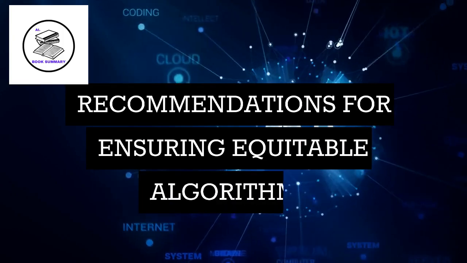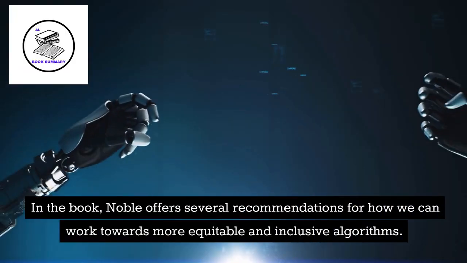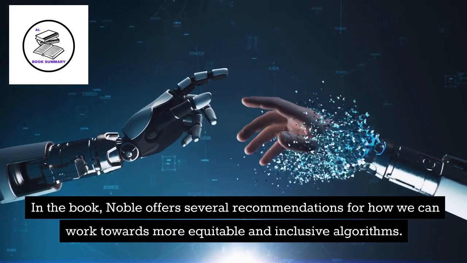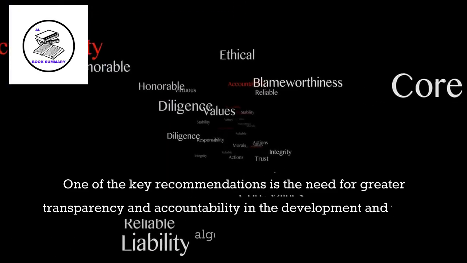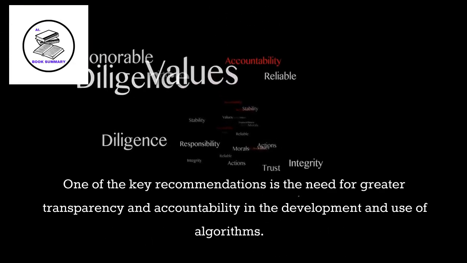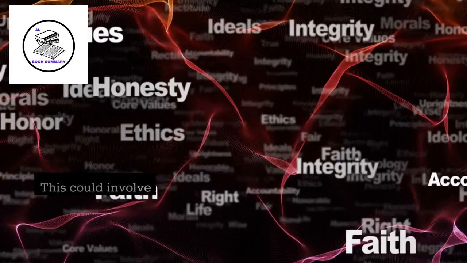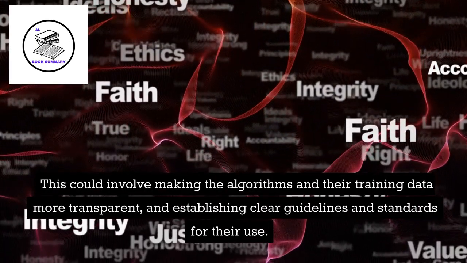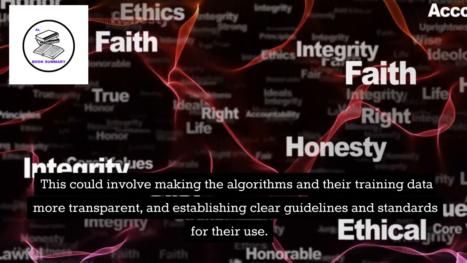Recommendations for ensuring equitable algorithms. In the book, Noble offers several recommendations for how we can work towards more equitable and inclusive algorithms. One of the key recommendations is the need for greater transparency and accountability in the development and use of algorithms. This could involve making the algorithms and their training data more transparent,